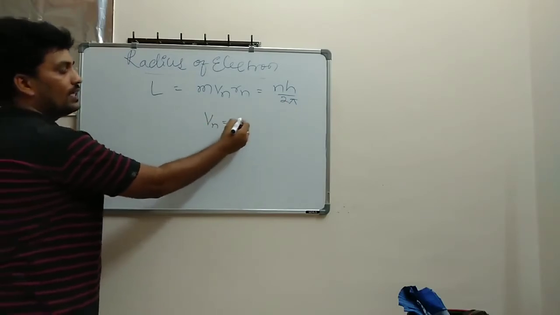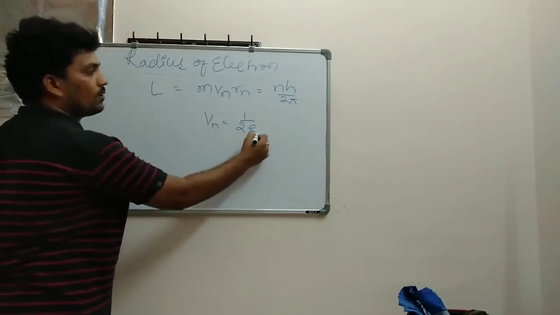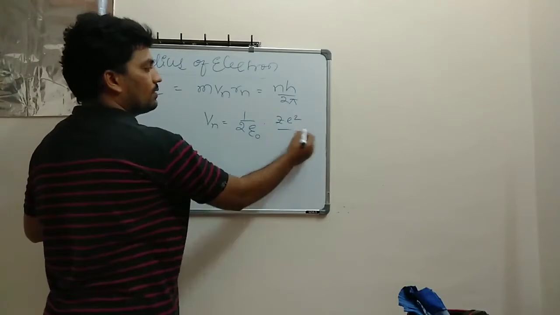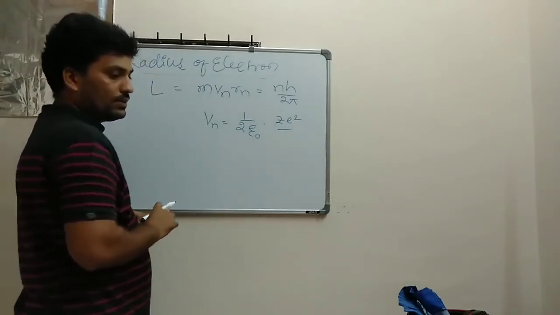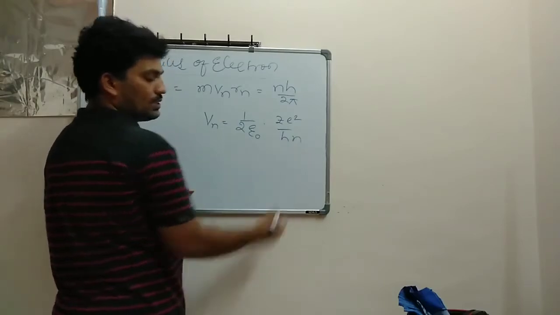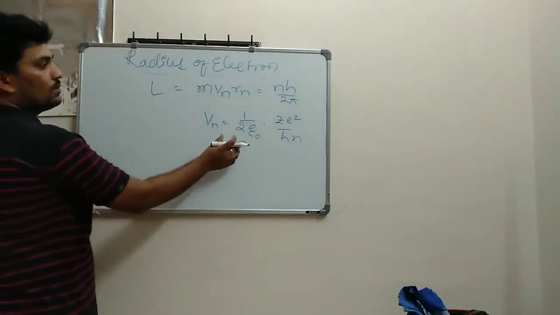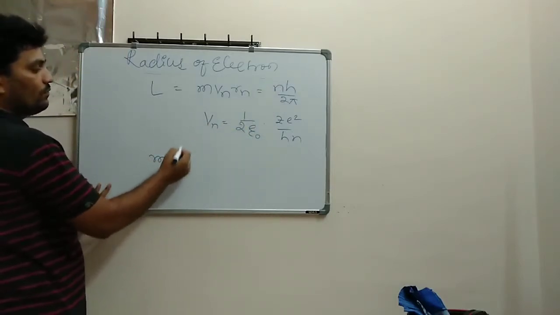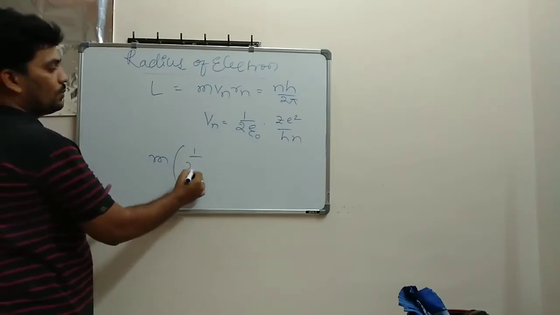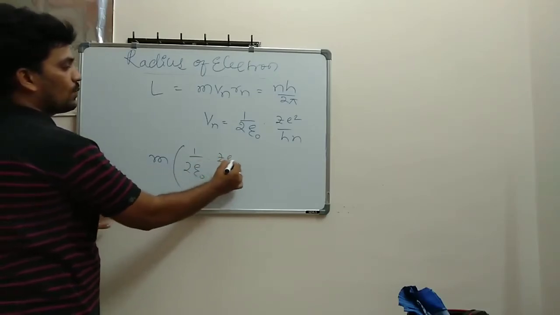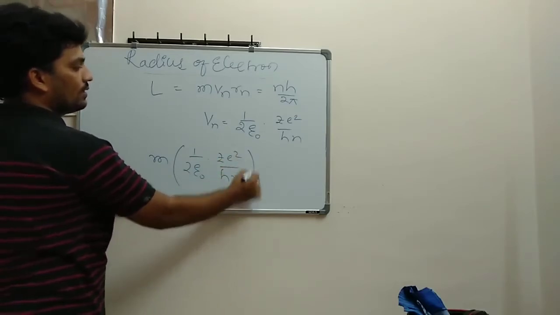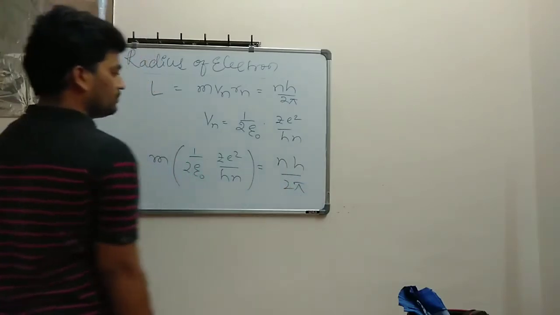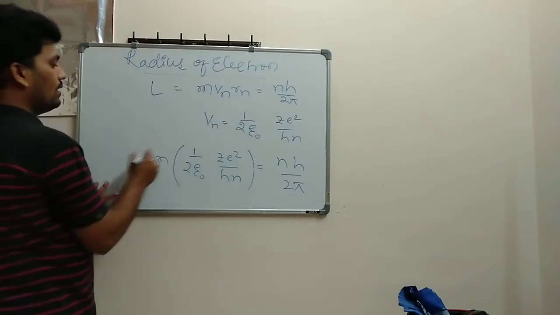So the Vn value I found as 1 divided by 2 epsilon naught, Z e square divided by hn. You substitute this thing there. So what will I get here? I simply get m, and in place of Vn I substitute this, Z e square divided by 2 epsilon naught hn, is equal to, on this side, nh divided by 2 pi, and I left here rn.